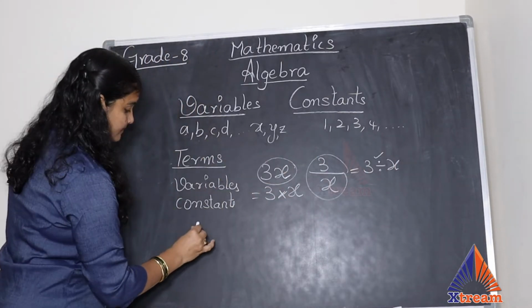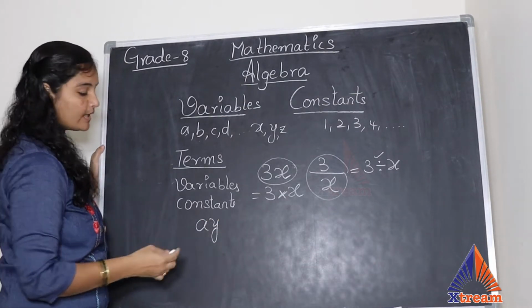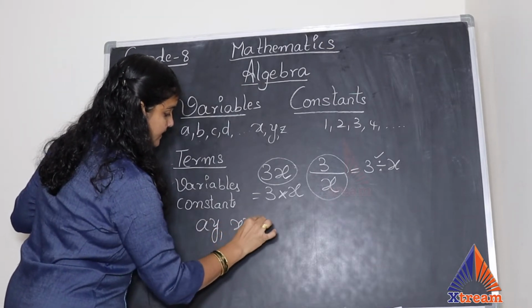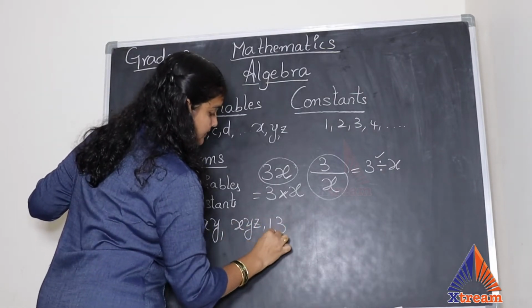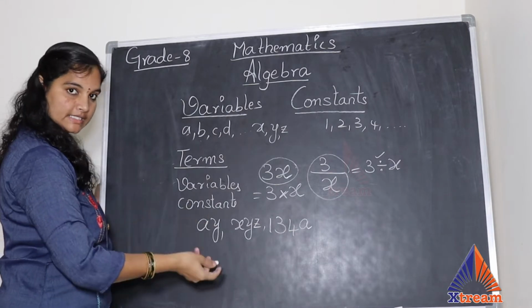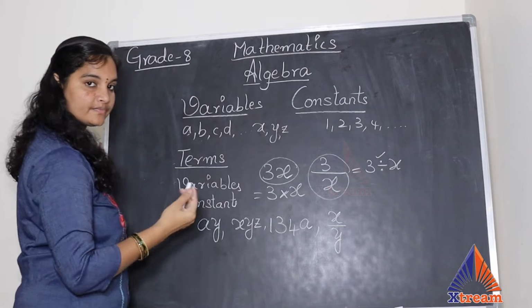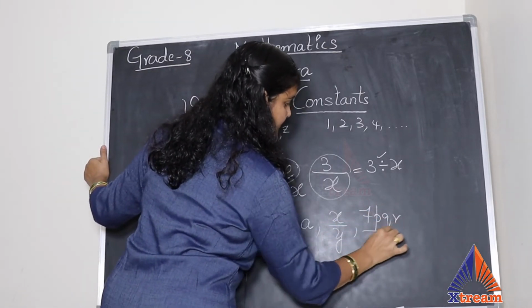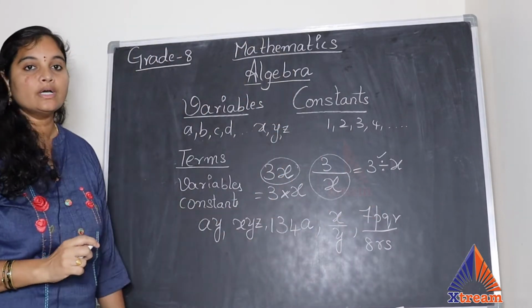So similarly, I call ay. ay is nothing but a into y. This is a term. And xyz. This is a term. 134a. This is a term. x by y. This is a term. This is also a term.